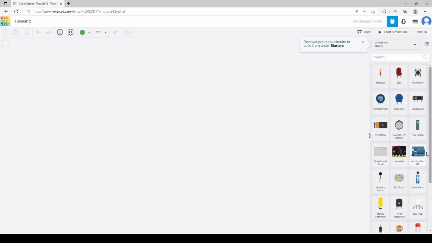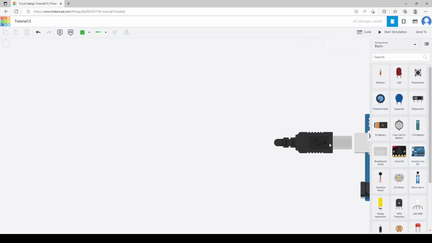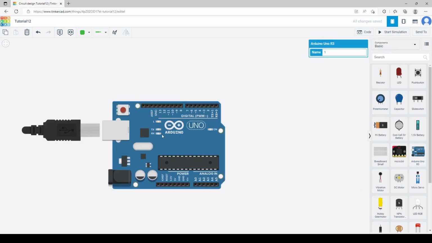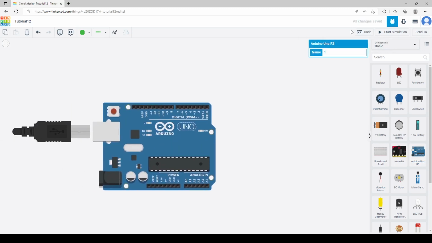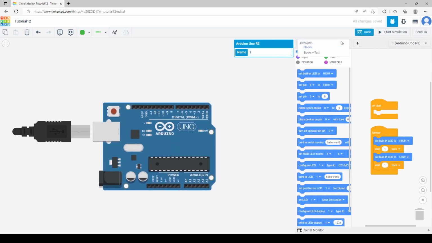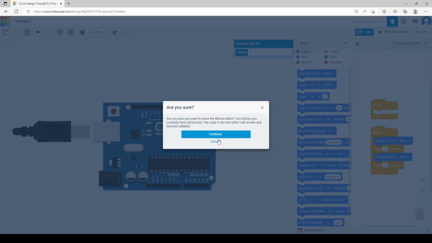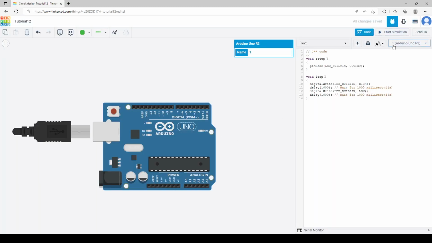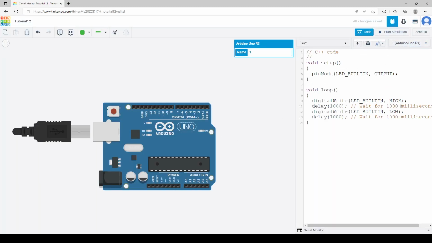So the first thing we're bringing in is obviously, as you guessed, Arduino. Just bring it in, guys. Now just go to the code, blocks, text, and you know the regular routine. Now just change it to large. No, not large, but medium is okay.